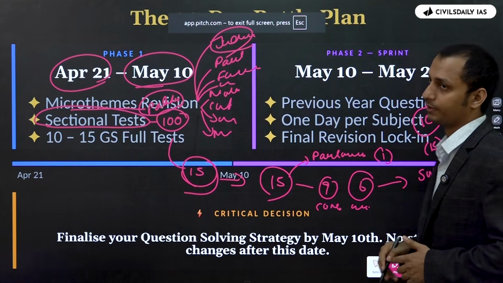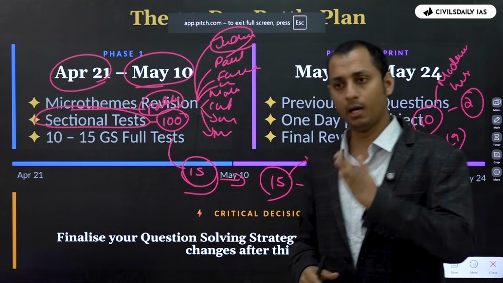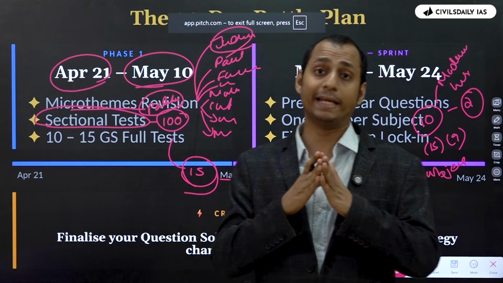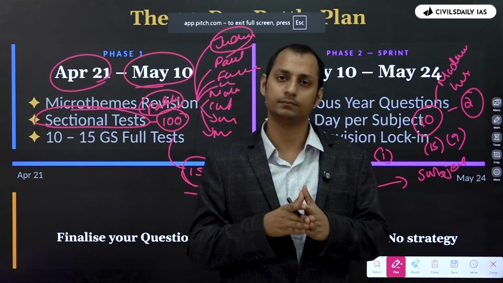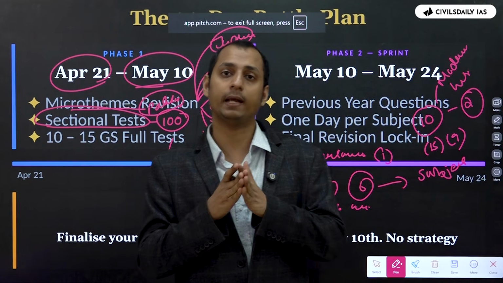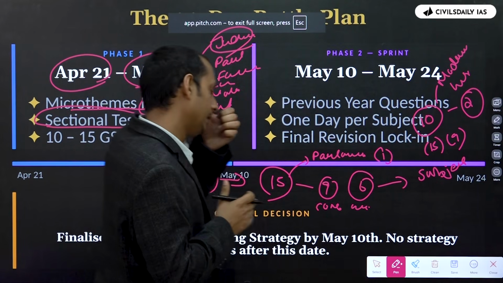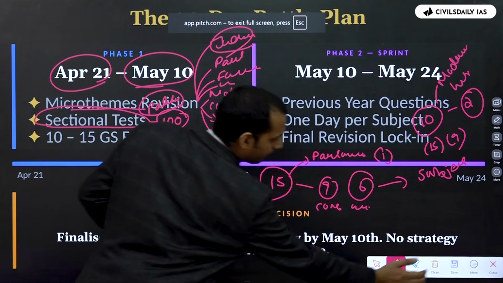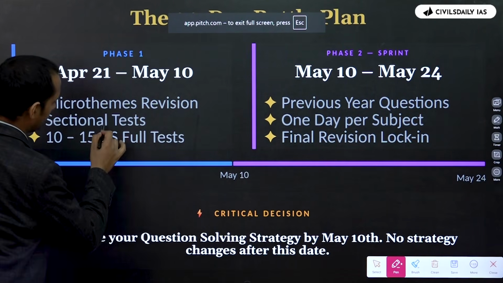This is something that you will understand. But will you be understanding in which particular micro theme in polity you are weak in? Would you be able to understand? No. Right. So what happens when you do a sectional test?